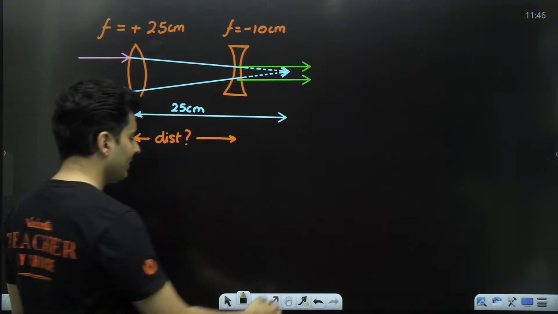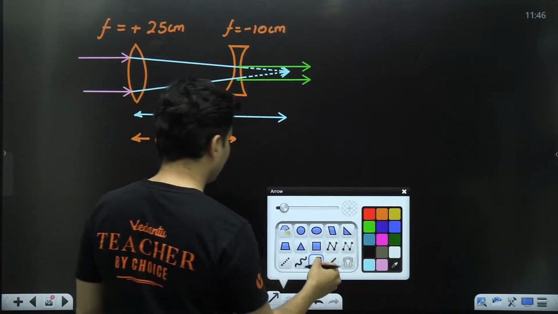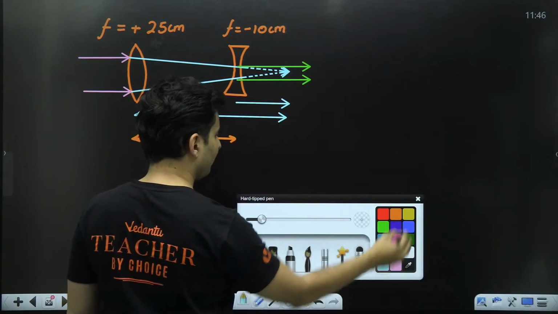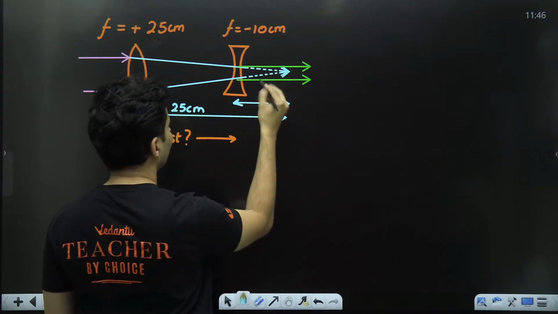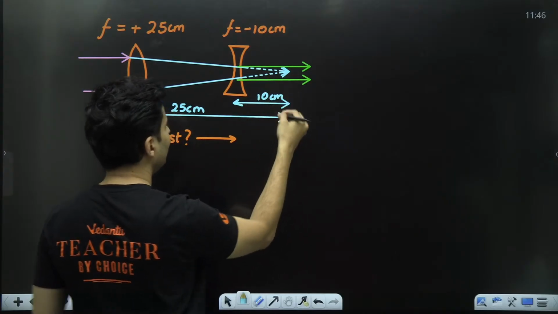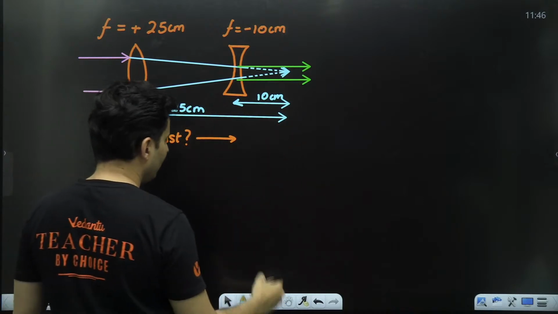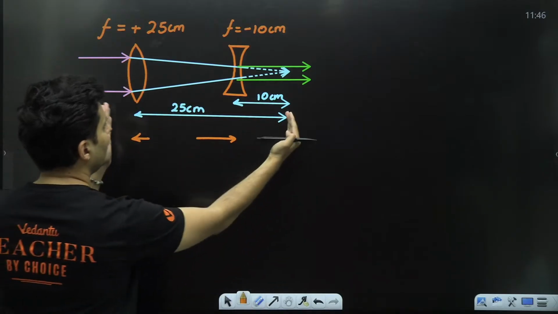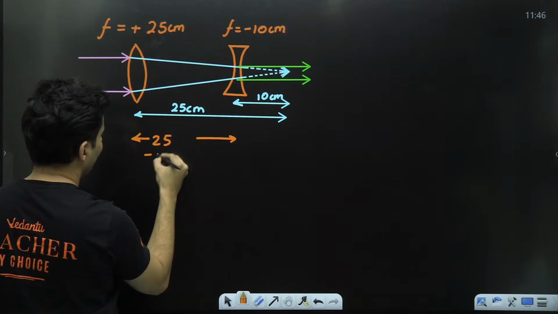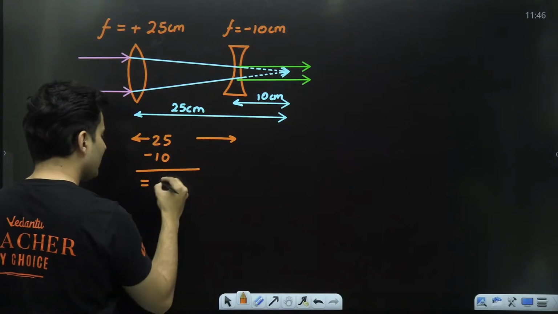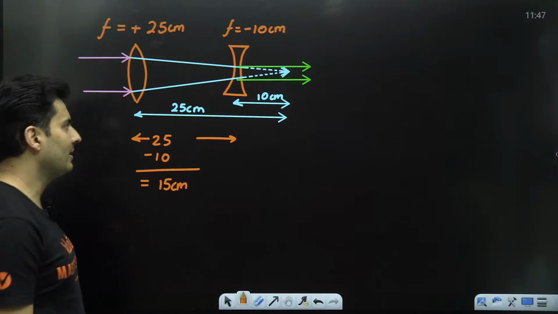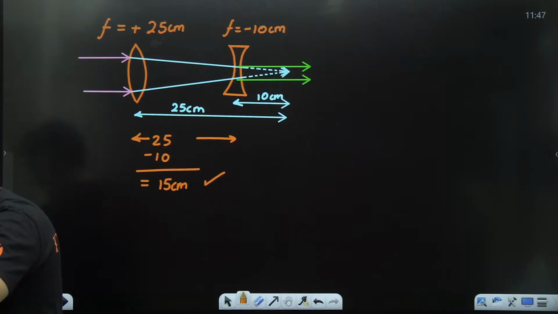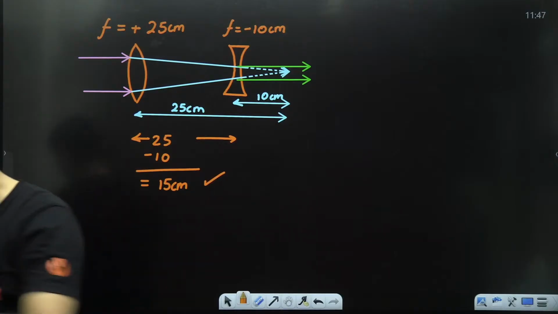That's what will happen, which means this particular distance, which you can see right over here, is the focal length of the concave lens, which is nothing but 10 centimeters. So if this is 10, this is 25. Can't we just figure out how much this distance will be now? Yep, this is going to be 25 minus 10, which means it will be 15 centimeters. That is the answer. So this is the correct answer for this particular question. The lenses were not in contact. Is this okay? All right.